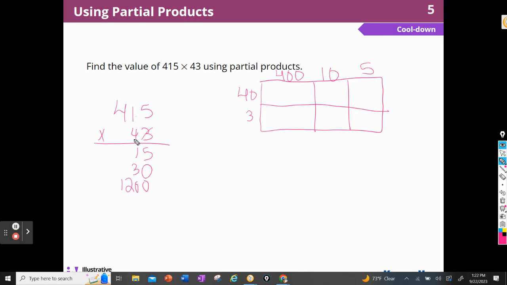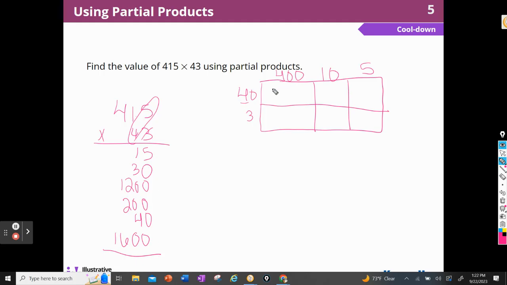Now I have to remember that this is 40 times 5. 4 times 5 is 20, but 40 times 5 is 200. Okay, so I did this one. 4 times 10 is 40. And 4 times 400, remember that one, 4 times 400, well, 4 times 4 is 16, and so I'm going to add the 100. So let's see if I get these partial products over here.